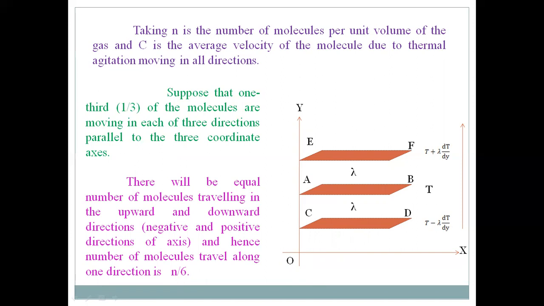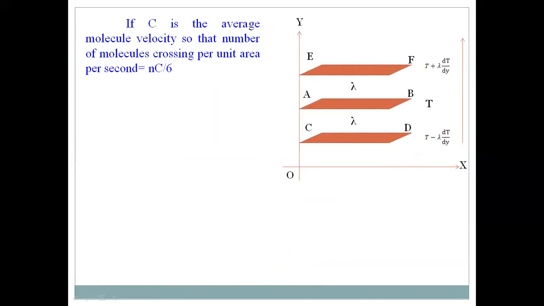So we may write that the number of molecules traveling along one direction is n by 6 per unit area, because n is the number of molecules per unit volume. If c is the average molecular velocity, then the number of molecules crossing per unit area per second is equal to n by 6 into c.